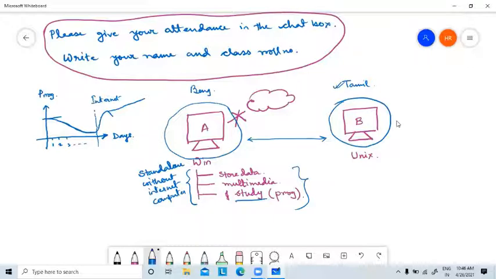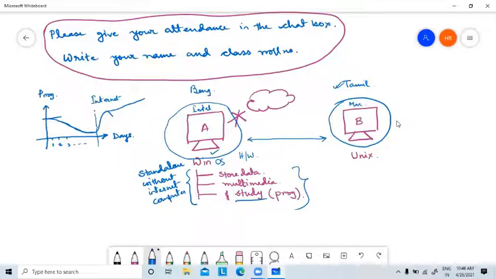Correct? This will happen. So if there are two computers having two different operating systems and two different sets of hardware, they may have different hardware. This one having, say, Intel, this one having, say, Mac.